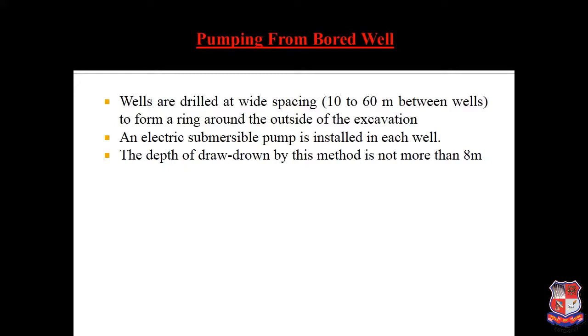What do we mean by an electrical submersible pump? It is installed in each well so that more water can be taken out from depth in a given time. For example, if one pump takes 10 seconds, and we provide 3 pumps at a time, it will still take 10 seconds, but the amount of water removed will be much higher compared to another method. Generally we go in stages: for example, 8 meters, then another 8 meters, then another 8 meters, and in this way we go up to 60 meters.